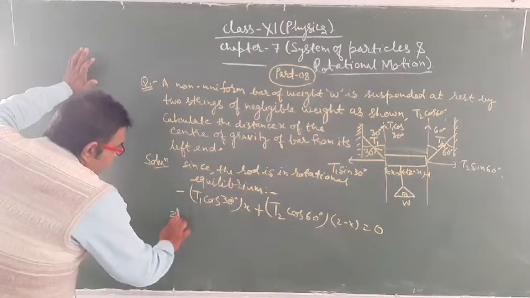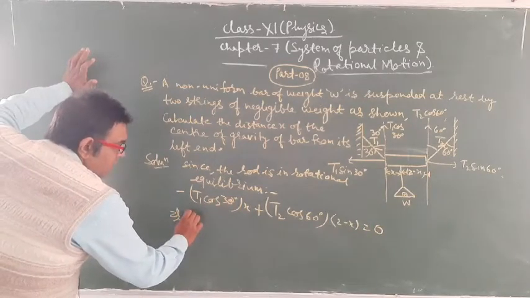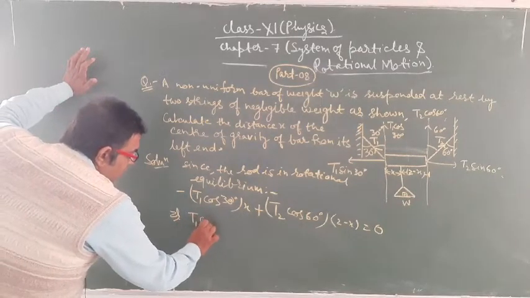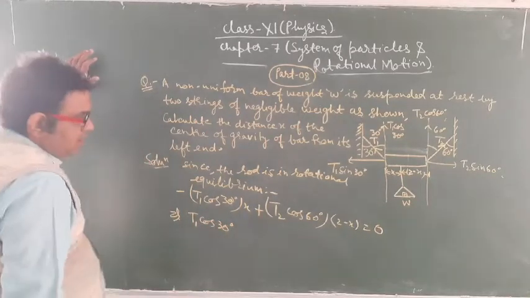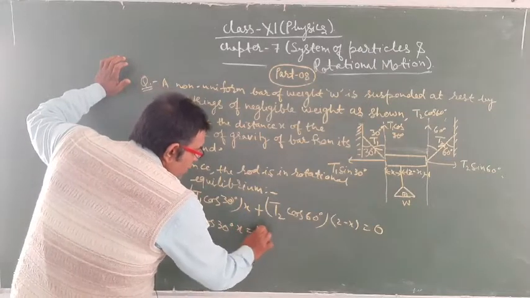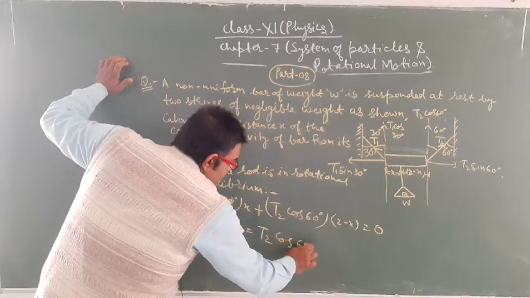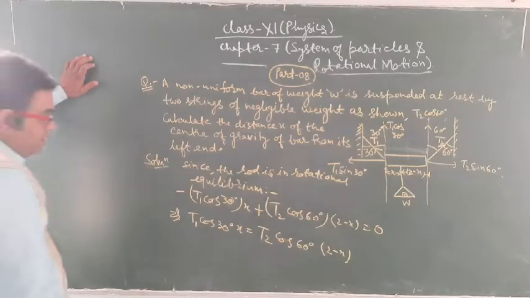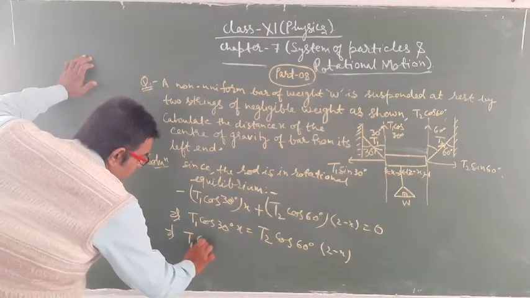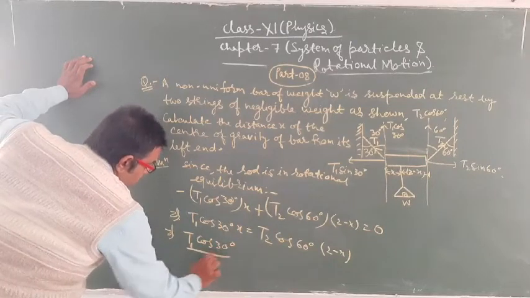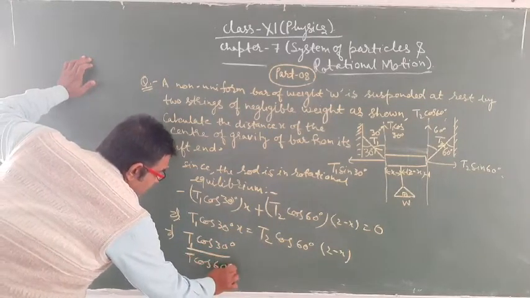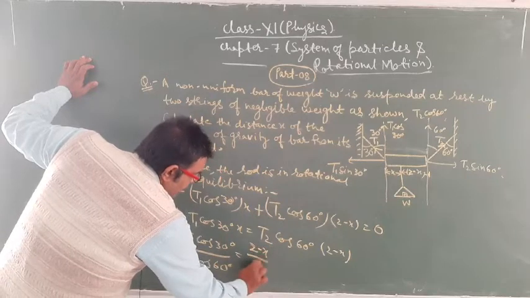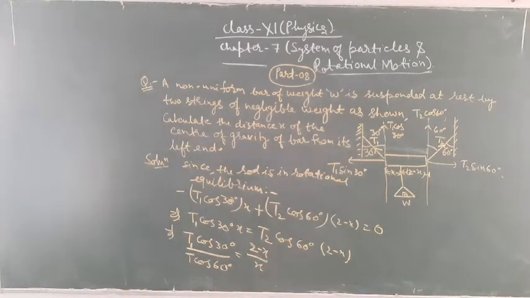So we can write it as T1 cos 30 degree into x is equal to T2 cos 60 degree into 2 minus x, and from here we can write it as T1 cos 30 degree upon T2 cos 60 degree, and it is equal to 2 minus x upon x.